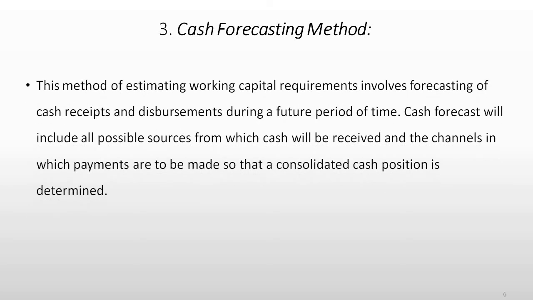Now third one, cash forecasting method. This method of estimating working capital requirements involves forecasting of cash receipts and disbursements during a future period of time. Cash forecast will include all possible sources from which cash will be received and the channels in which payments are to be made, so that a consolidated cash position is determined.